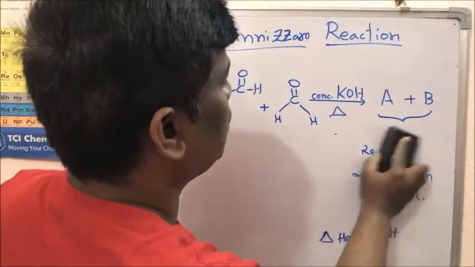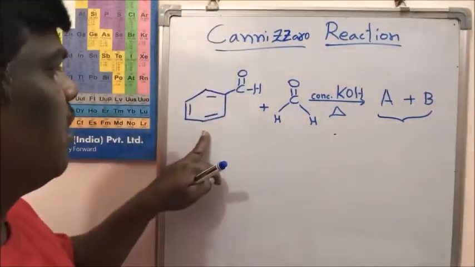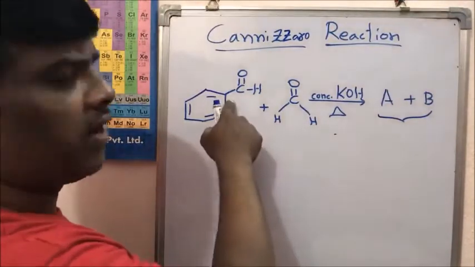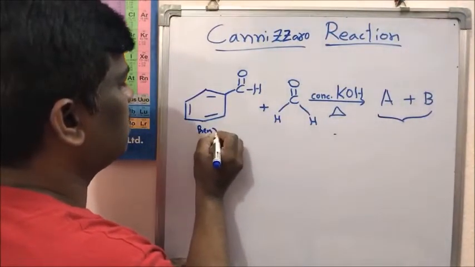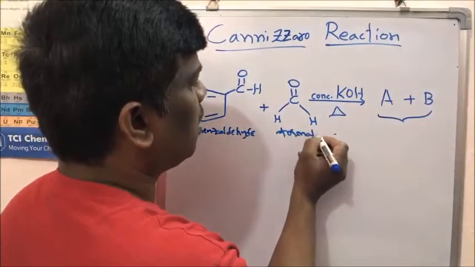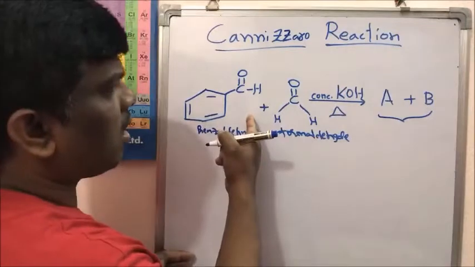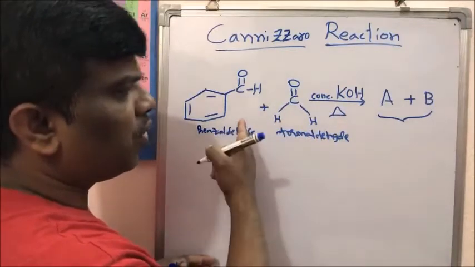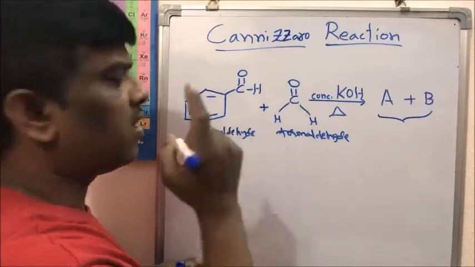Here I have given two aldehydes. What are they? This is benzaldehyde. There is no alpha hydrogen. This is acetaldehyde. This is benzaldehyde. This is formaldehyde. This is formaldehyde. So this is the crossed Cannizzaro reaction. Before going into the crossed Cannizzaro reaction, let us see what the Cannizzaro reaction is.